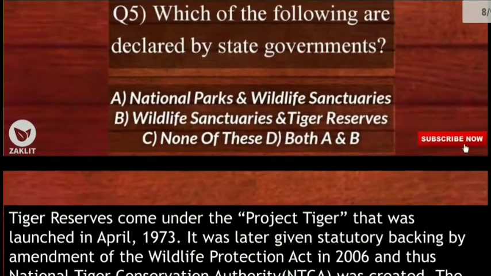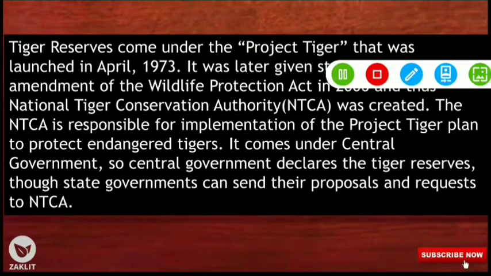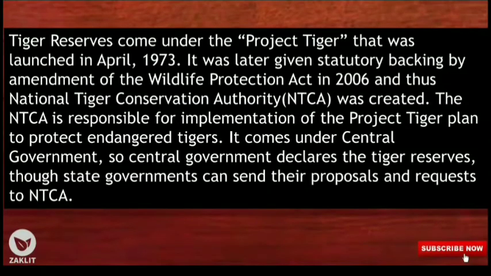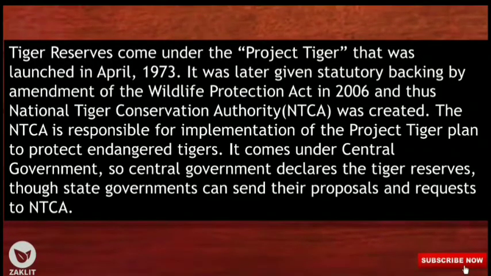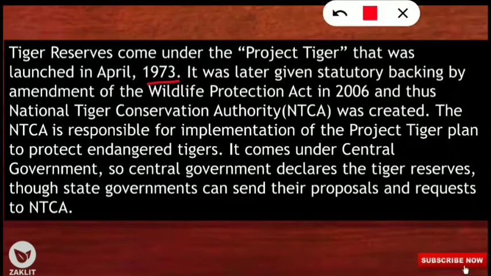So we'll see in the next slide a very important concept about the tiger, that is Project Tiger and Tiger Reserve. These tiger reserves in our country come under Project Tiger. So when was Project Tiger launched? It was launched in the year 1973. So you should note this down. That's why I am making this video, because these are very frequently asked questions. This was later given statutory backing by the amendment of the Wildlife Protection Act in 2006, and thus the NTCA was created.